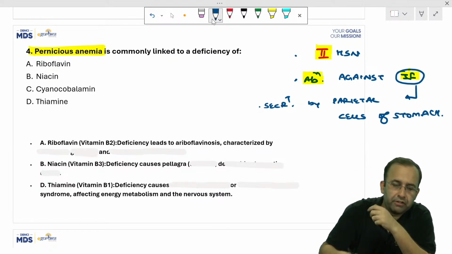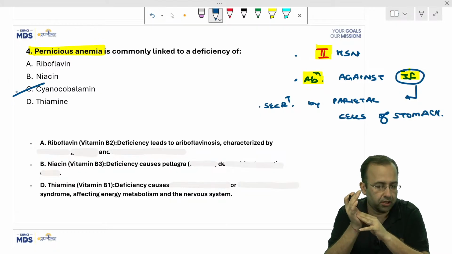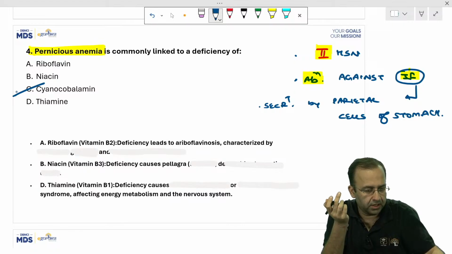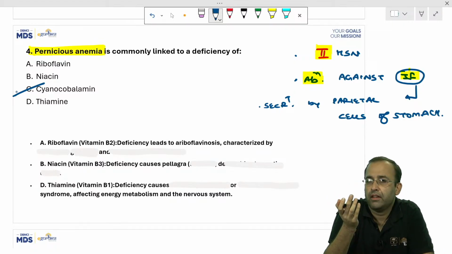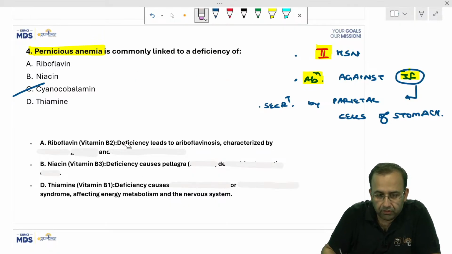It leads to a deficiency of vitamin B12, that is cyanocobalamin. Riboflavin deficiency. This is vitamin B2 deficiency that is associated with ariboflavinosis.